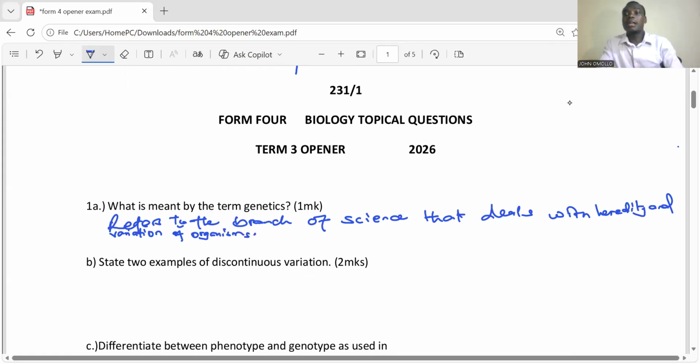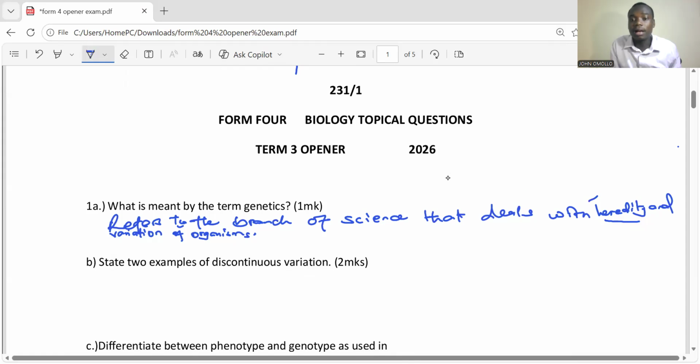Now, we realize that there is a section of science that particularly deals with how organisms acquire characteristics. Are you getting that? So what is acquisition of characteristics? That is what we call heredity.